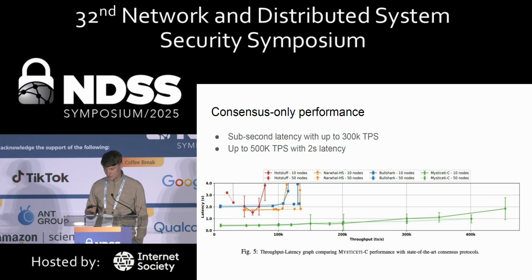As you can see, it compares to HotStuff, which is one of the traditional consensus protocols, Narwhal-HotStuff, which is a mix of DAG-based mempool and HotStuff, Bullshark, which is the previous generation of DAG-based protocol, and Mysticeti-C, the protocol that I'm presenting today. You can see it has low latency, and latency does go up at higher TPS just because the implementation is not perfect, but you still get sub-second latency with up to 300,000 transactions per second, which is I think pretty cool.